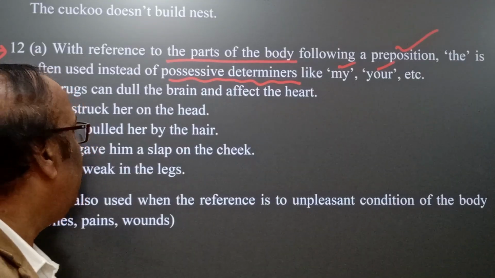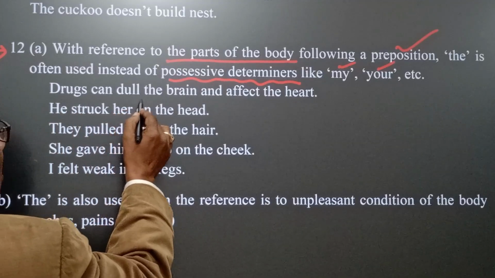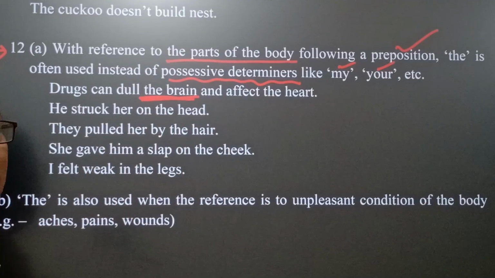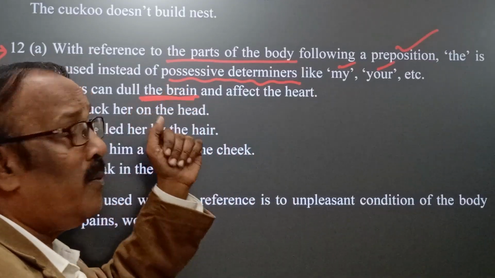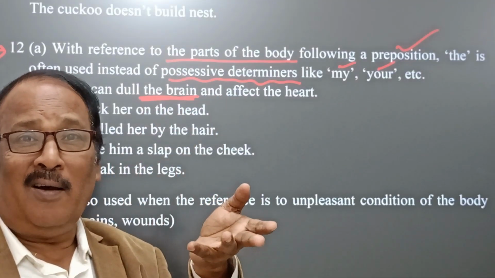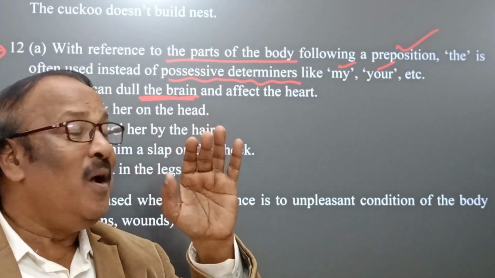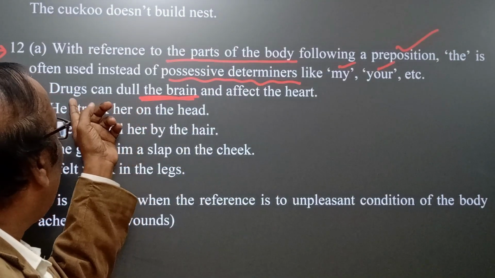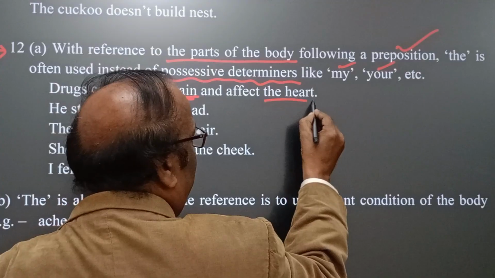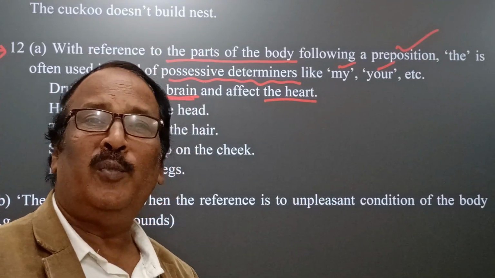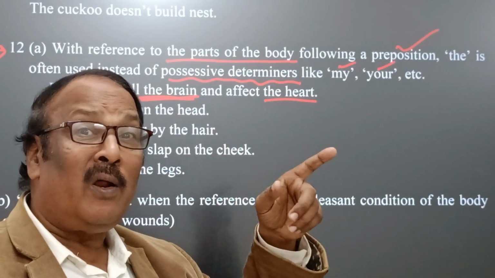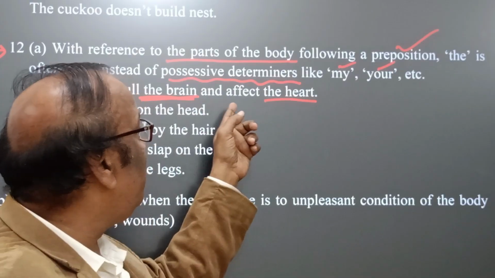How? See, drugs can dull the brain. Drugs, it is very natural, can dull the brain. The brain is a part of our body, no doubt a very important part, which is called the software given by nature. Here drugs can dull the brain and affect the heart. You see, the heart is a definite portion of the body. Here, in the place of our brain and our heart, we have used the brain, the heart.